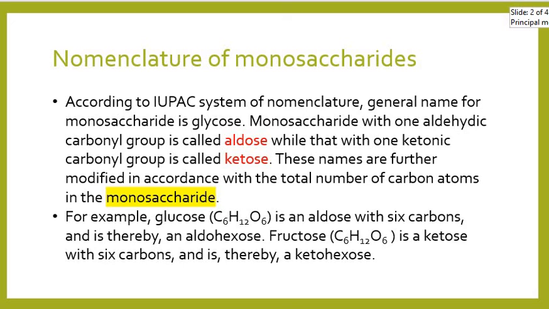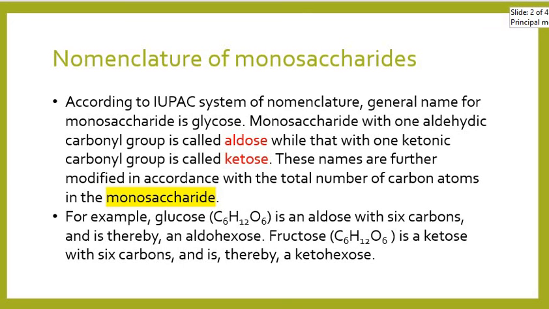Now, nomenclature of monosaccharides. Monosaccharides are the simplest units, which are not going to hydrolyze further. According to the IUPAC system of nomenclature, the general name for monosaccharide is glycose. A monosaccharide with one aldehydic carbonyl group is called aldose, while with one ketonic carbonyl group it is called ketose.